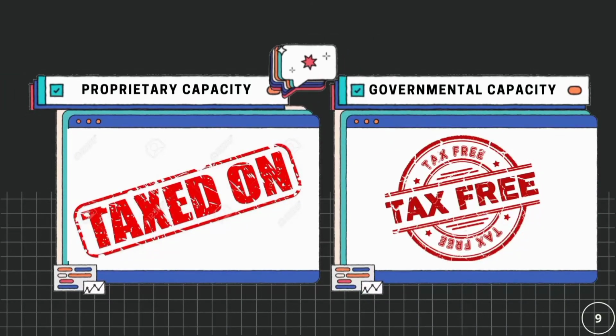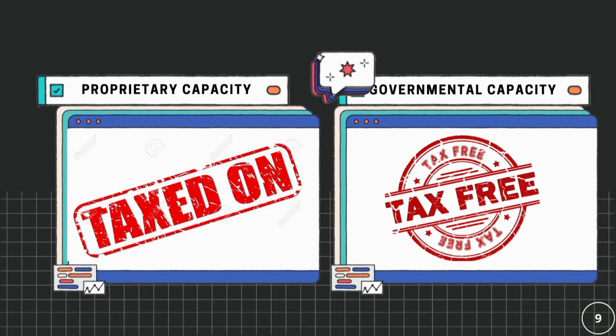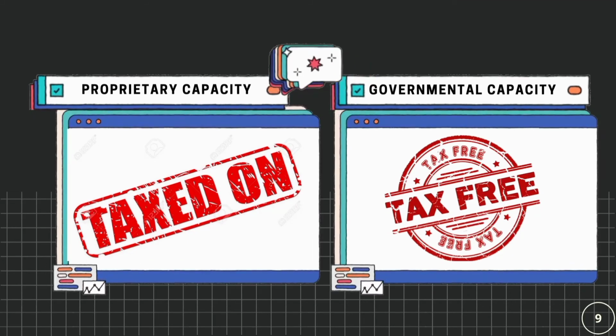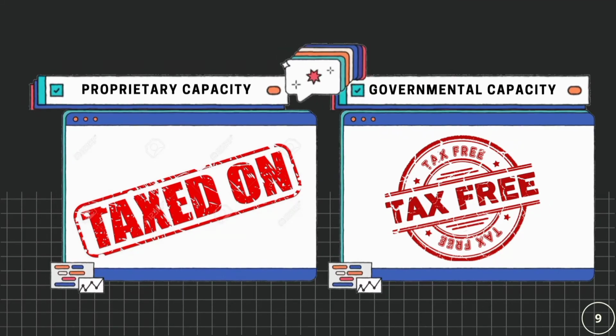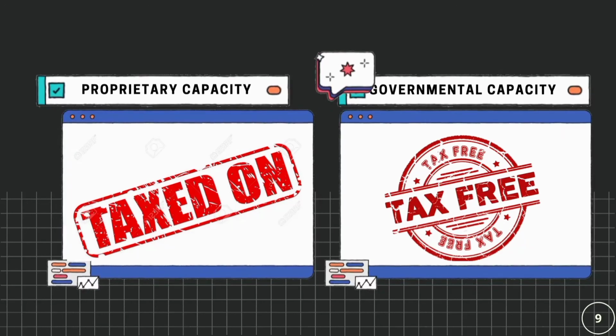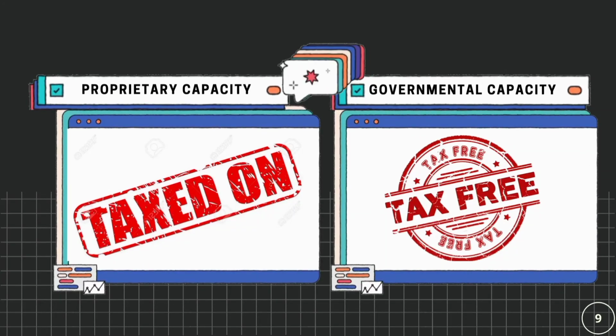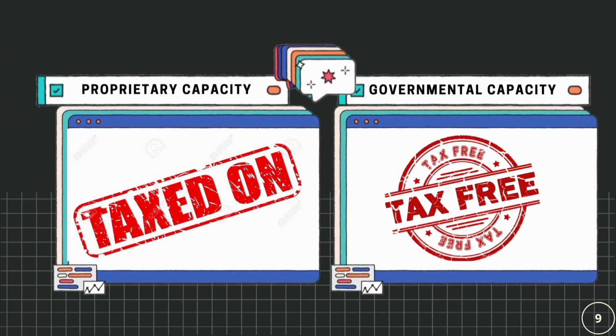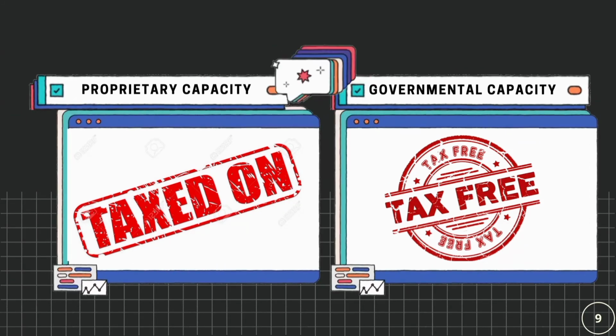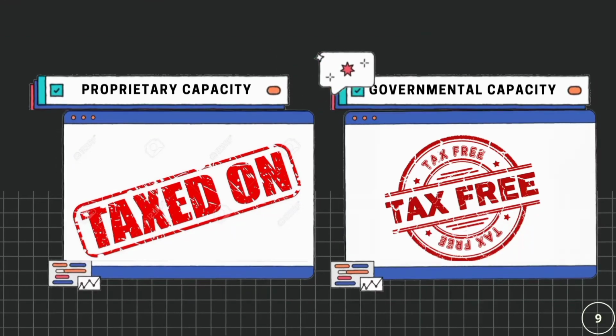So it is very simple. If the government acts in its proprietary capacity, when it functions for gaining profit, the government will be taxed. And if the government functions in its governmental capacity, when it serves the people and delivers basic services to them, then the government is not taxed.